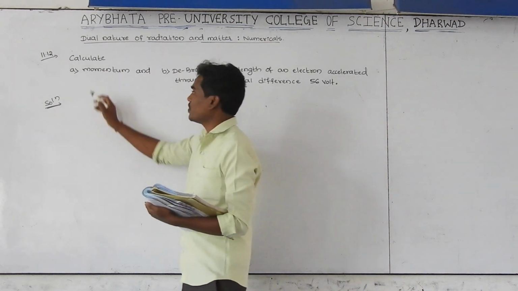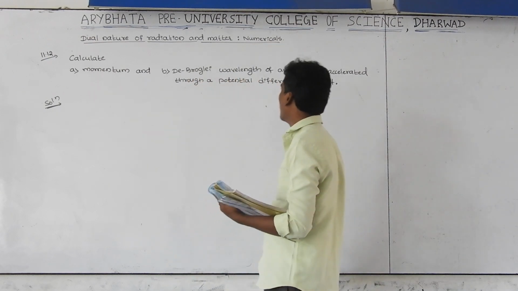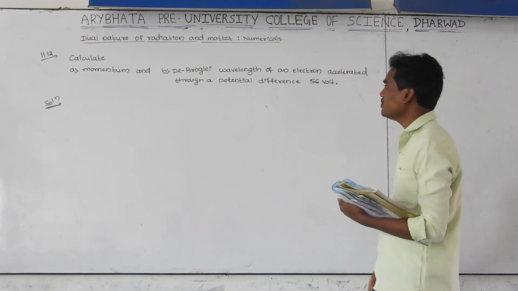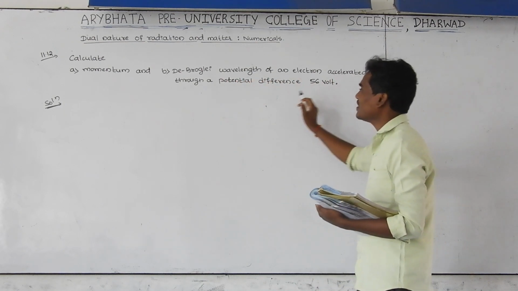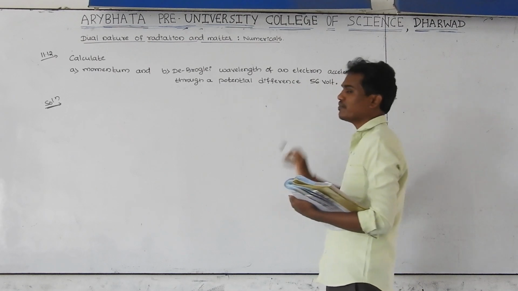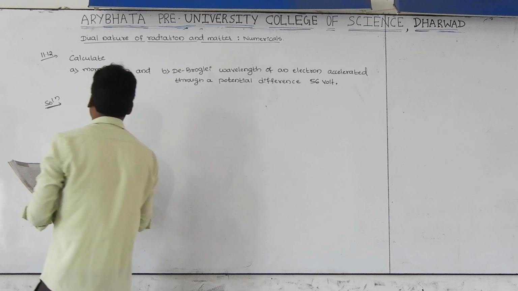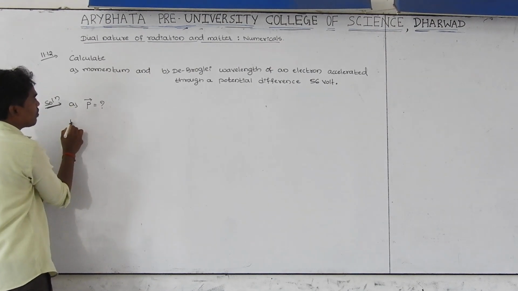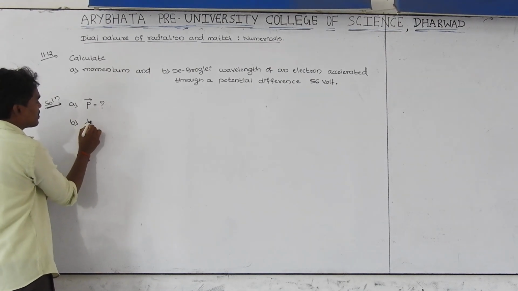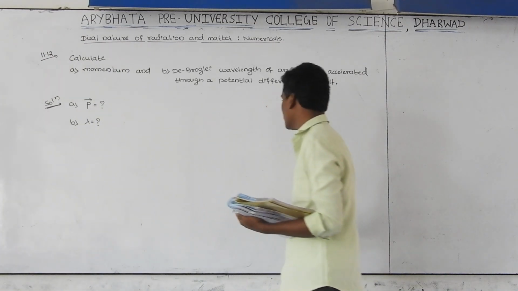And here is an exercise, so read the question. Calculate first the momentum of an electron, and second the de Broglie wavelength of an electron which is accelerated through a potential difference of 56 volt. Here for the momentum of the electron, first we have to find out the p value. And next we have to find out the de Broglie wavelength, that is the lambda value of the electron. You know very well these are matter waves.